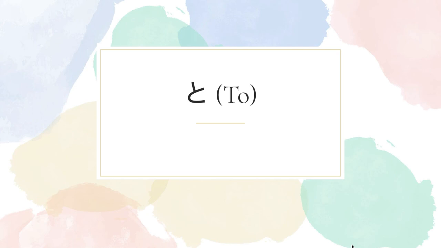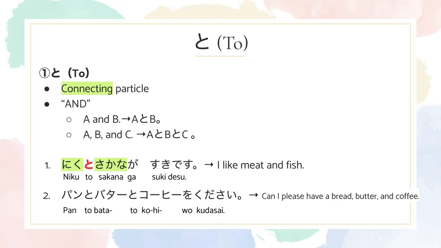After no, we're gonna talk about to. To is the connecting particle. And in English, you would use as and. So if you wanted to say A and B, it would be A to B. If you wanted to say A, B, and C, it would be A to B to C. Let's try that in the example.